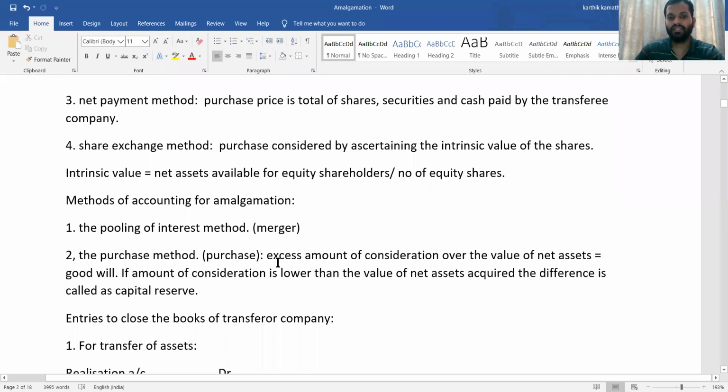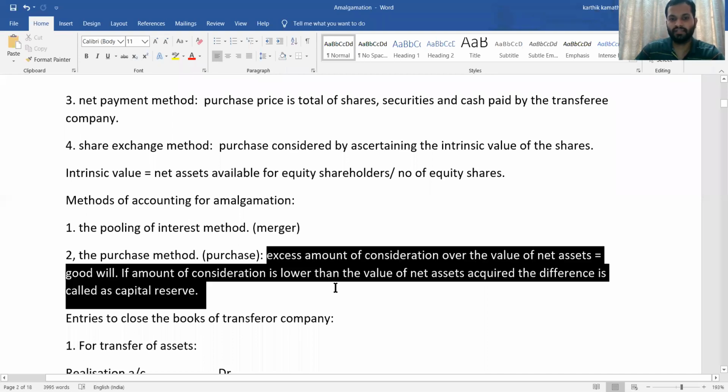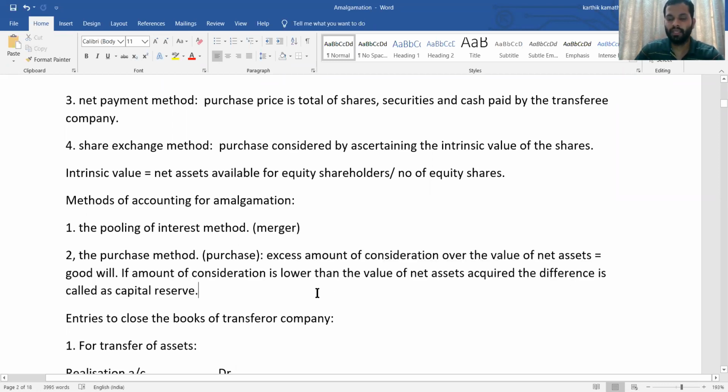Excess amount of consideration over the value of net asset is equal to goodwill. That means consideration is more than the net asset, and that is known as goodwill. If the amount of consideration is less than the net asset acquired, then the difference is known as capital reserve. All other journal entries are the same in the case of merger as well as purchase, except this entry that we will see while seeing the journal entries.